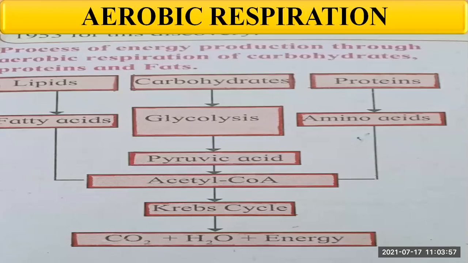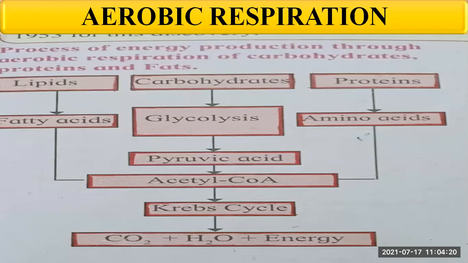Okay, this acetyl coenzyme A, which is formed, is oxidized with the help of the Krebs cycle, and the molecules of NADH2 produced during this are oxidized through the electron transfer chain reaction, and finally there is the release of energy.